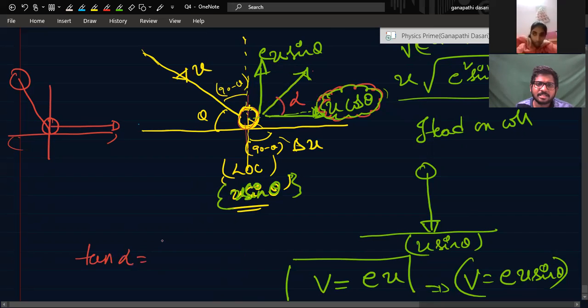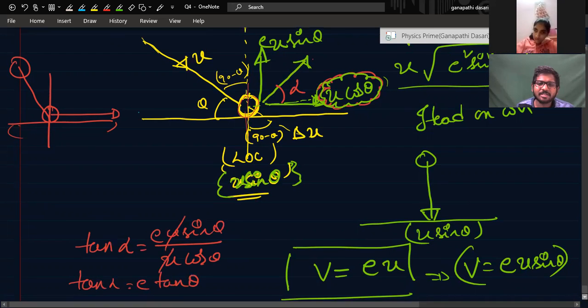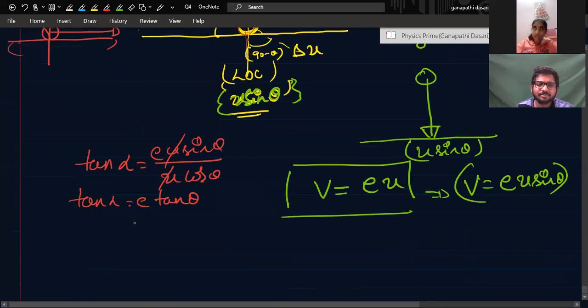Tan alpha is equal to opposite side, that is EU sin theta divided by U cos theta. That is, U cancels. That means nothing but E tan theta. Tan alpha is equal to E tan theta. That is nothing but alpha is equal to tan inverse of E tan theta, right? Yes, sir.